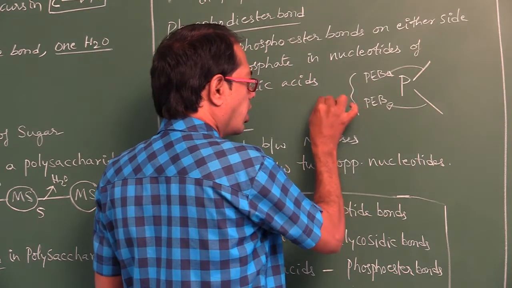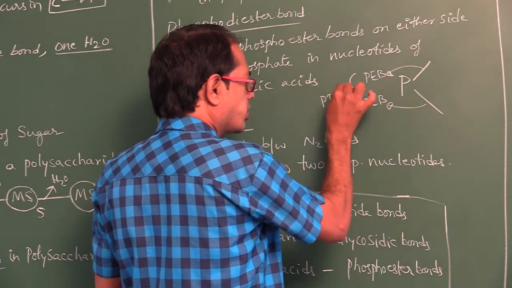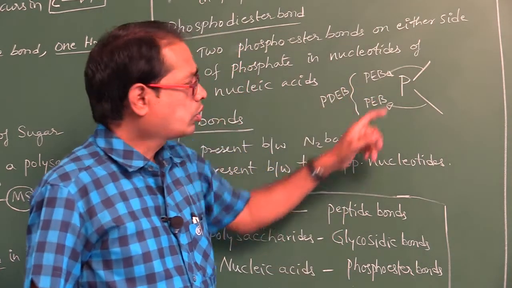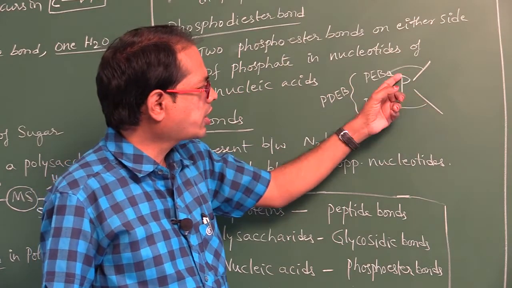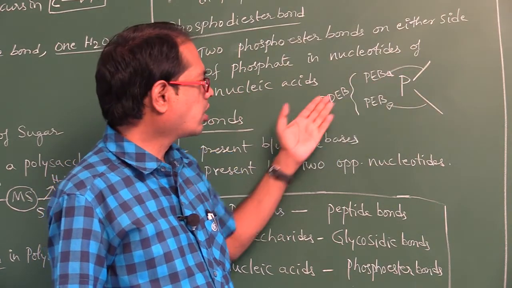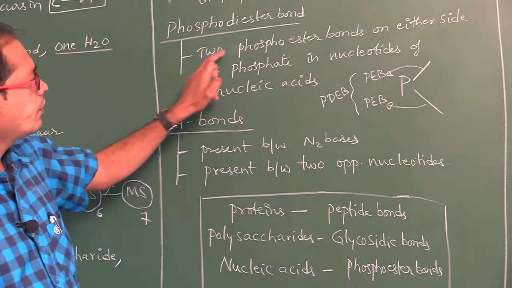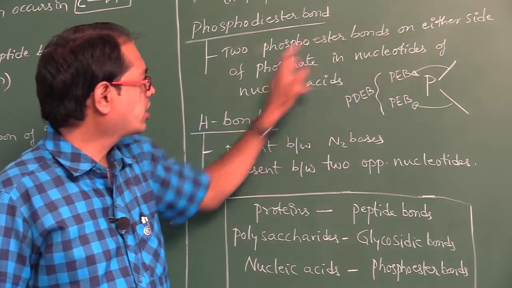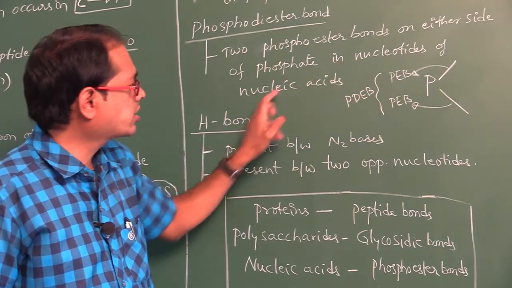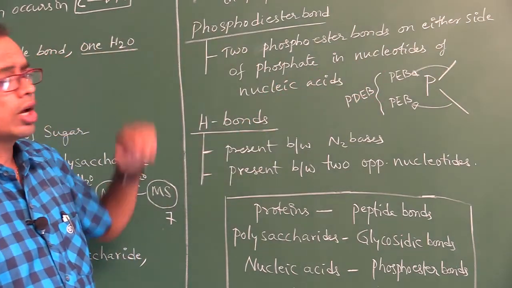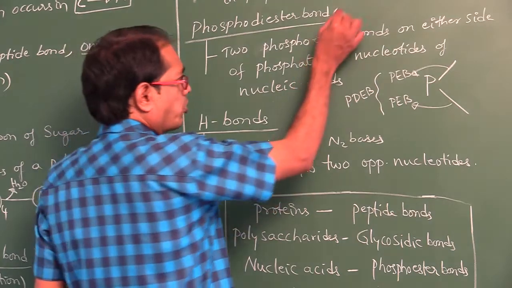These two together are called phosphodiester bonds. The two phosphoester bonds on either side of the phosphate in the nucleotides of nucleic acids together are called the phosphodiester bond.